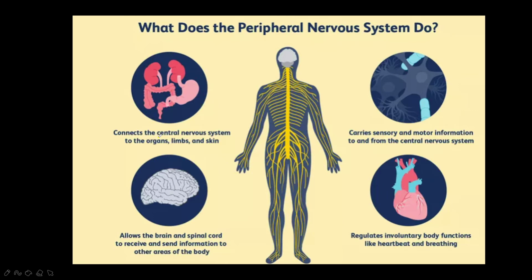So they all enter or leave the central nervous system. There are three types of nerves which make up the peripheral nervous system: spinal nerves, cranial nerves and visceral nerves. Spinal nerves arise from the spinal cord along most of its length and spread throughout the body. They carry both sensory and motor neurons and they are described as mixed nerves.